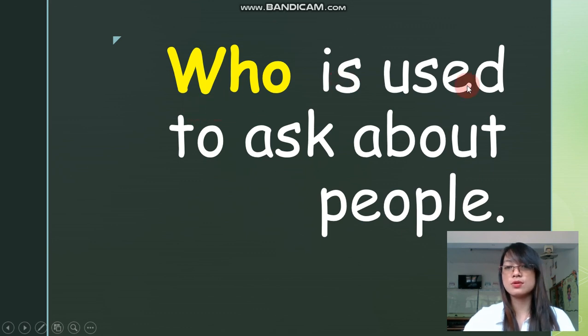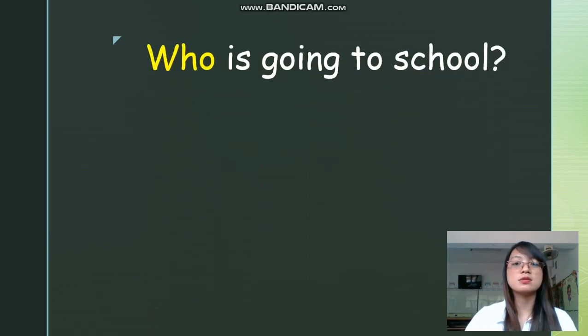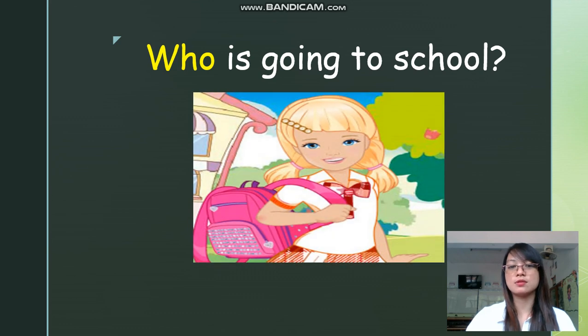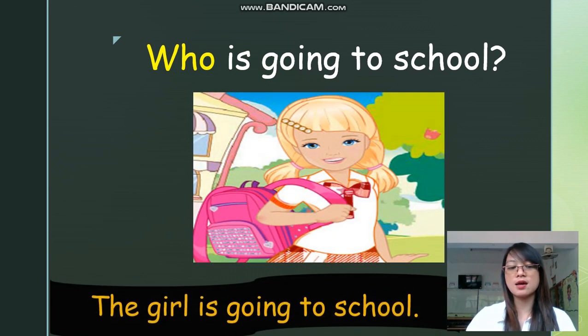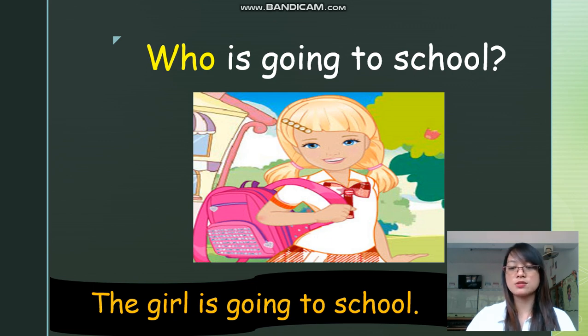For example, who is going to school? If you base your answer on the picture here, you would say, the girl is going to school. If the name of the girl here is Anna, you'd say, Anna is going to school.